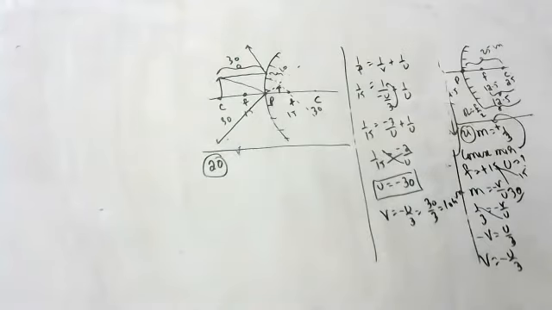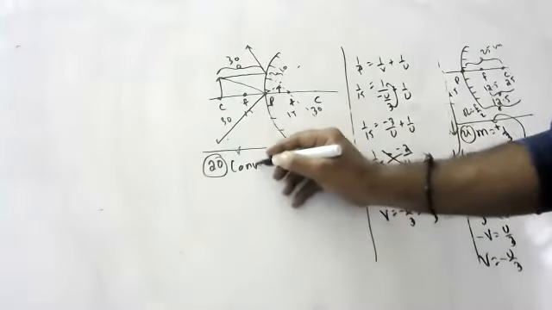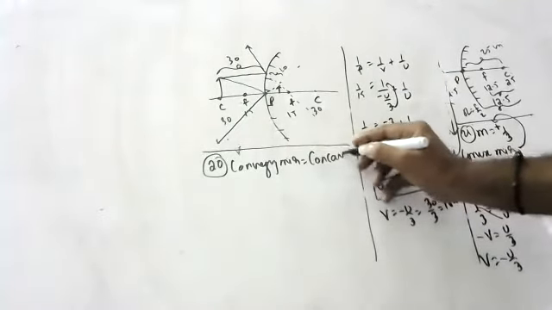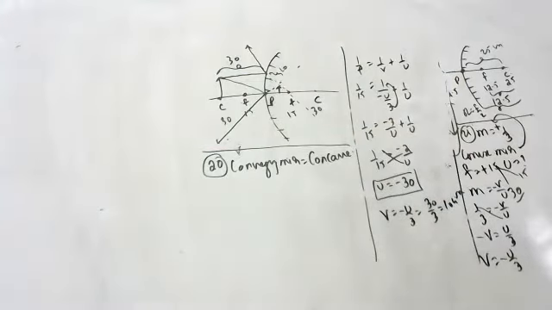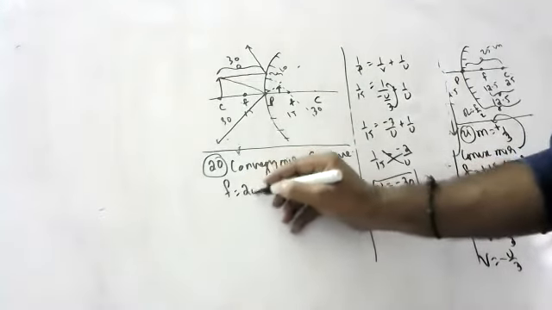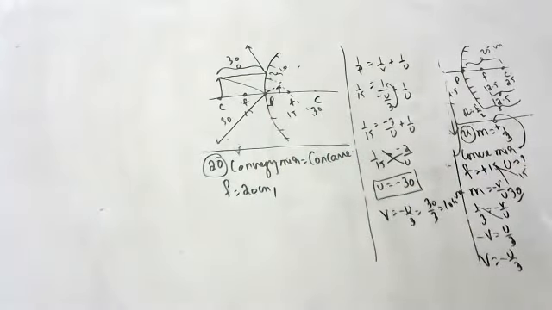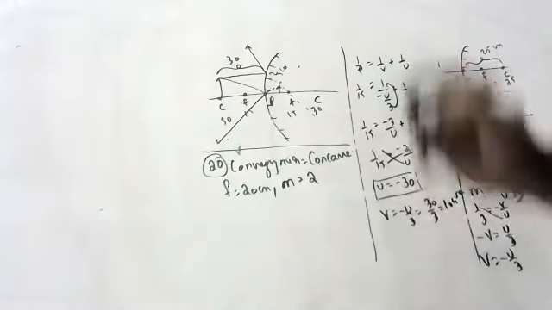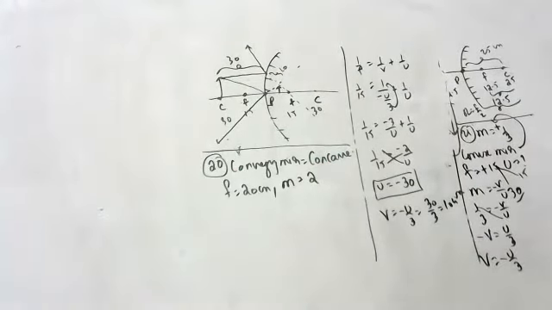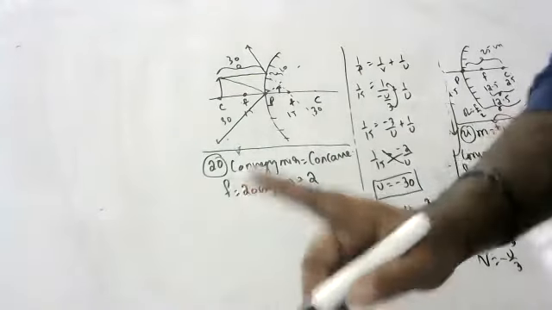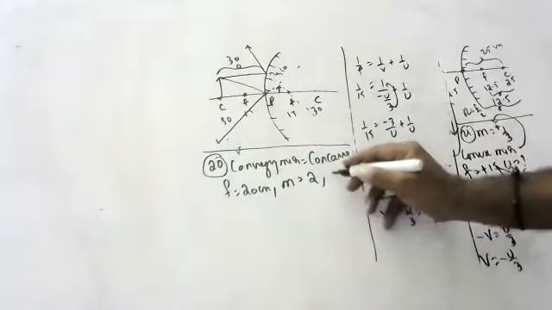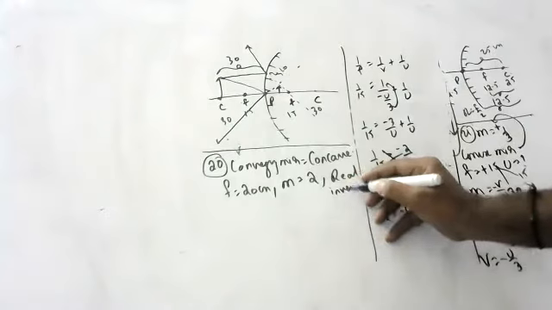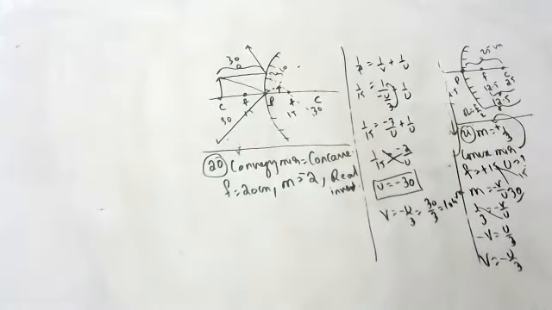So, okay, a converging mirror. Converging mirror means what, children? Anyone? Concave. A converging mirror means a concave mirror. A converging mirror of focal length 20 centimeters forms an image which is 2 times the size of the object. Forms an image means a real image or a virtual image? Forms an image means a real image. Real images are inverted. Inverted means for magnification we should take minus 2.